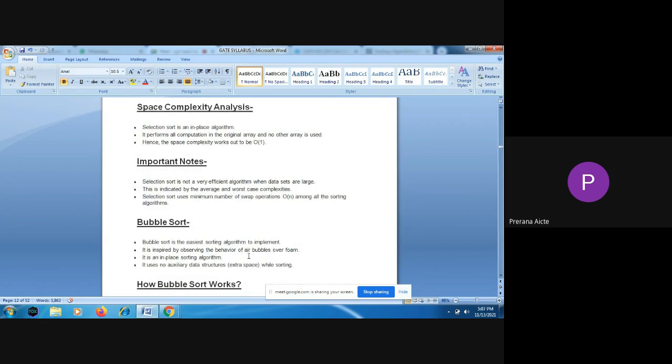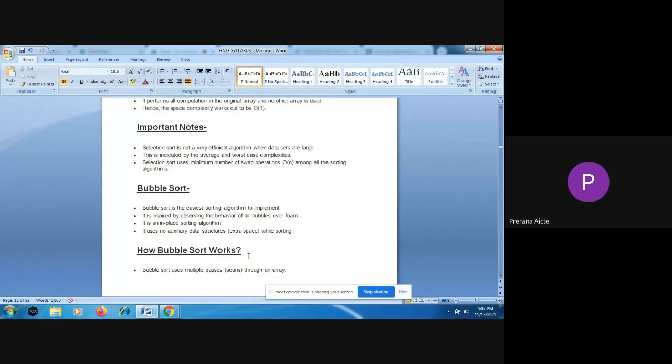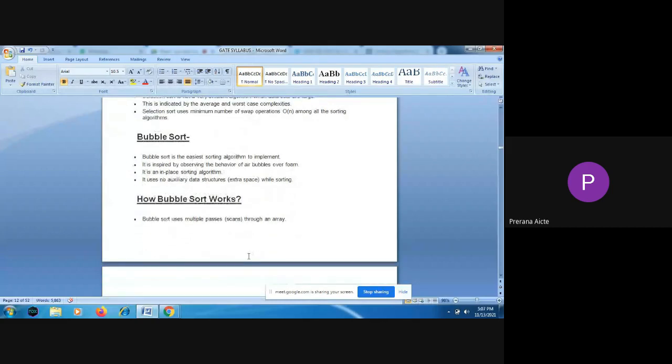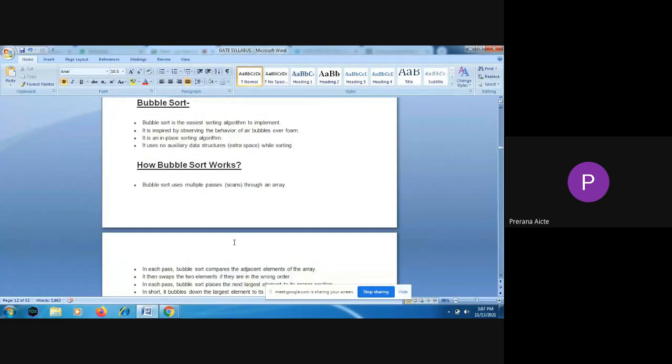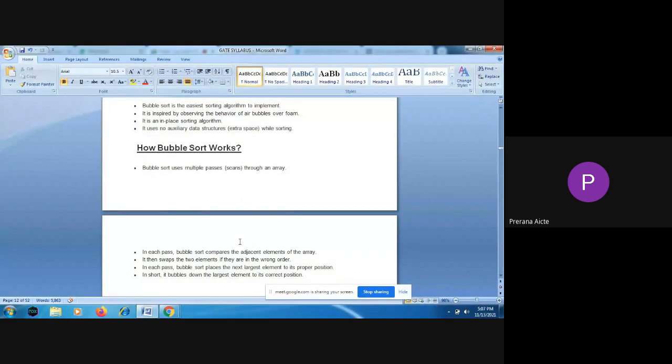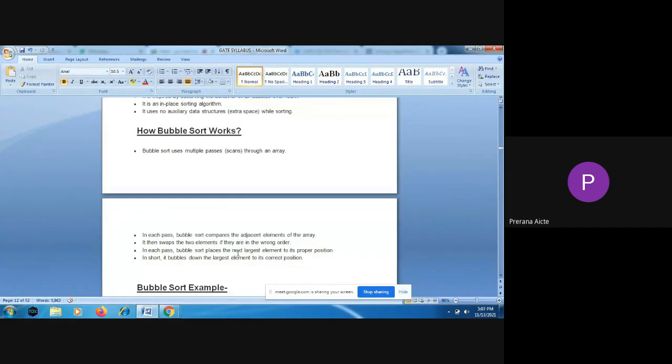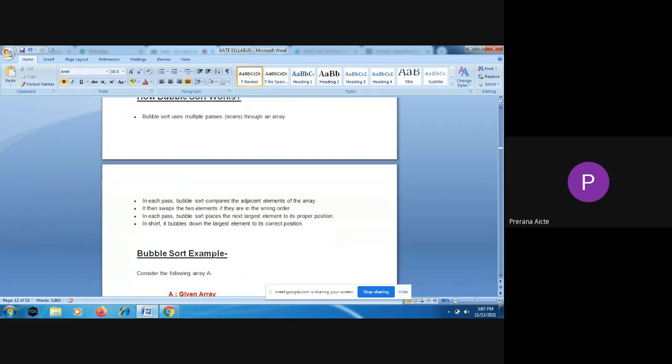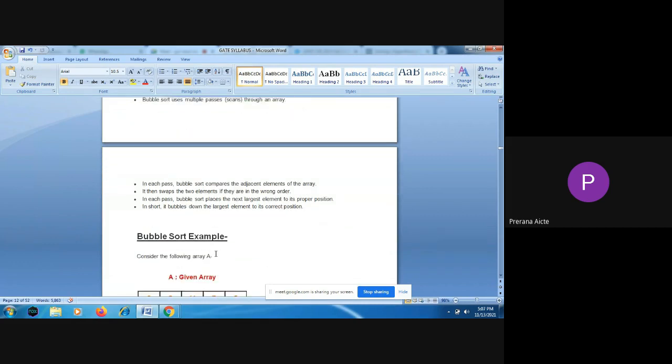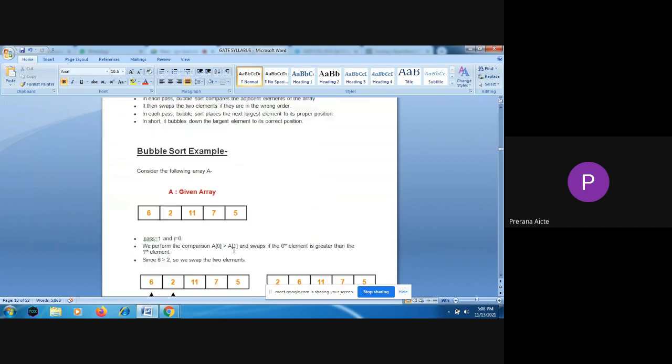And next one is bubble sort. The other type of sorting technique is bubble sort. Here bubble sort uses multiple passes through the array. In every pass, bubble sort is going to compare the adjacent elements of the array. If they are not in the sorting order, it is going to arrange them. If they are already in sorting order, then it will leave them like that. Like that, bubble sort is going to arrange the elements in the sorted array.